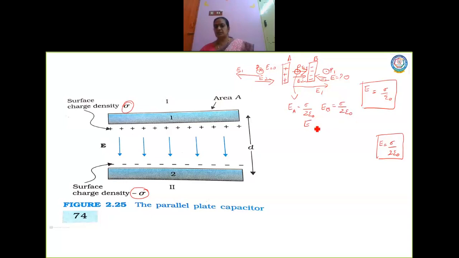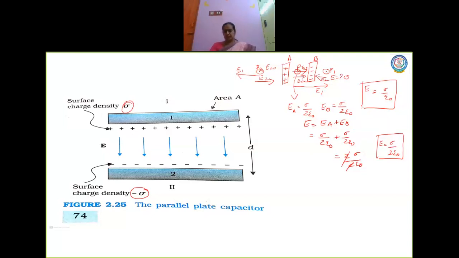So what is the net electric field? The net electric field will be EA plus EB, which is equal to sigma by 2 epsilon naught plus sigma by 2 epsilon naught, which is 2 sigma by 2 epsilon naught. When it gets cancelled, I will get the value of electric field to be sigma by epsilon naught, which I derived already here. Now this is with respect to two plates.